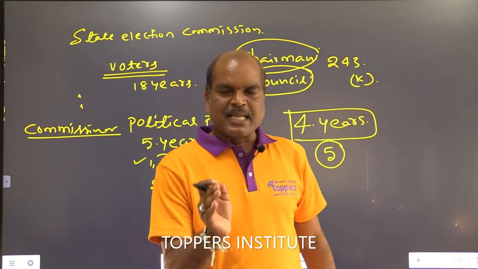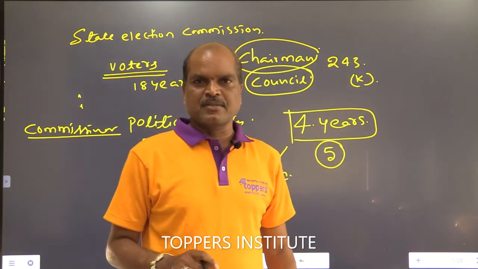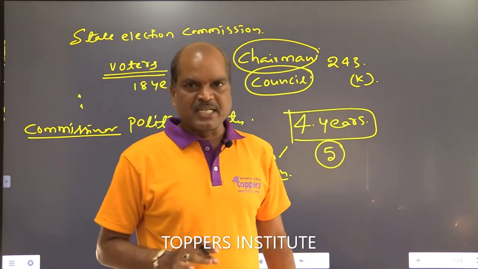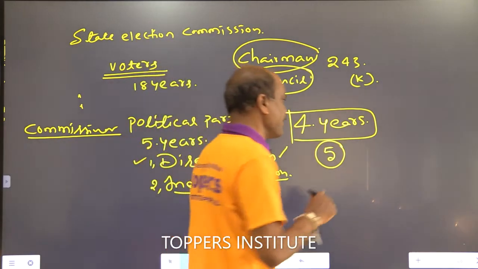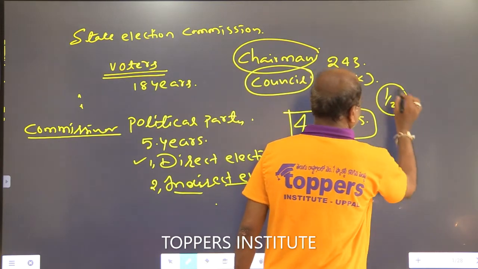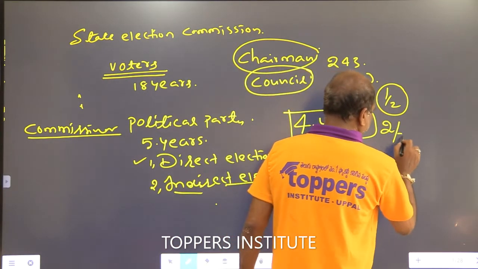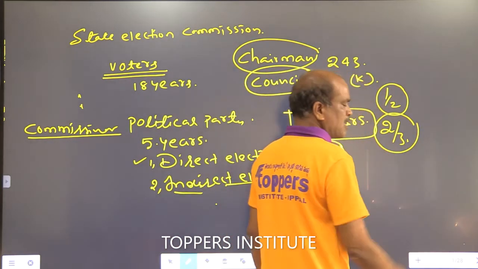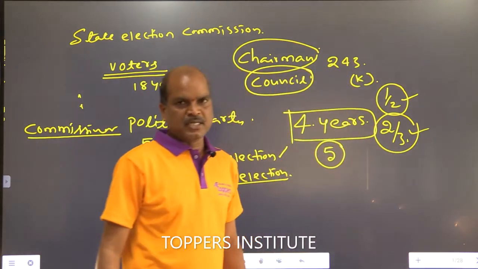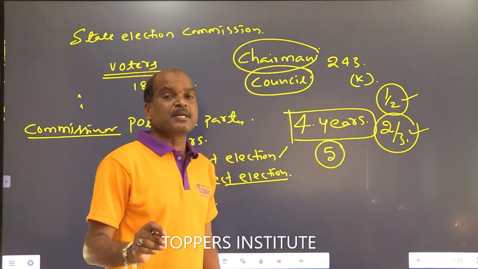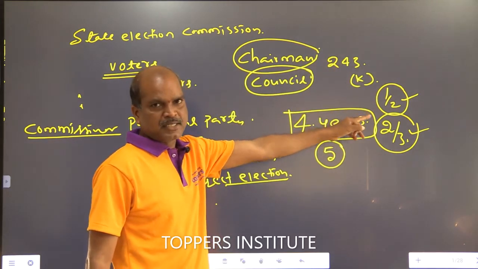So, the chairman is elected by the councillors. The chairman is terminated by the councillors. Which method? No confidence motion. With how much majority? Simple majority. Simple majority means 1/2 majority. Special majority means 2/3 majority. You remember? Don't forget it. So with how much majority is the chairman terminated? Simple majority, 1/2 majority.